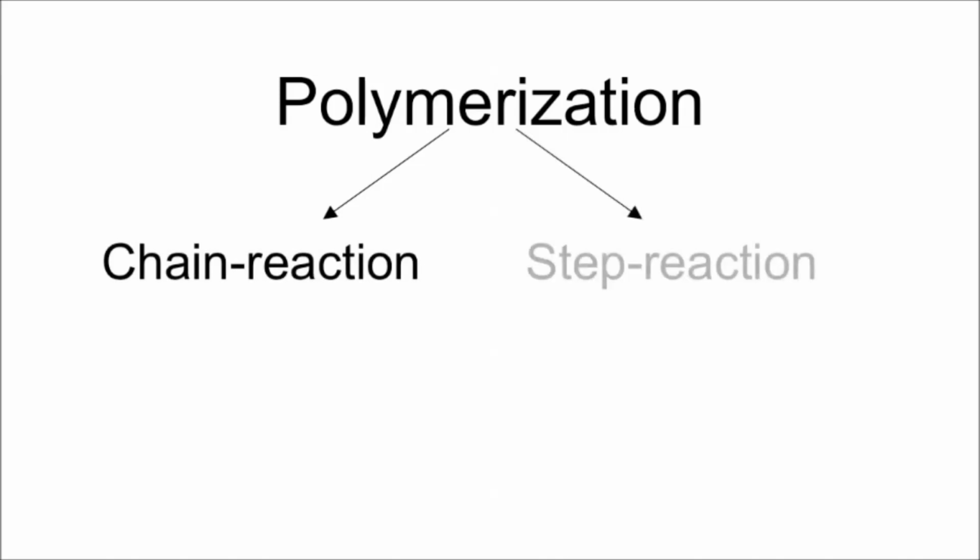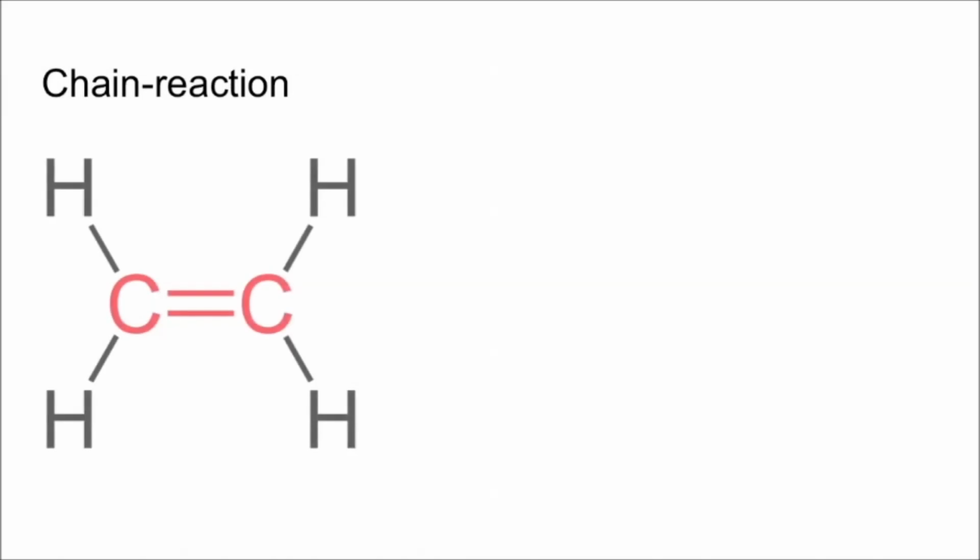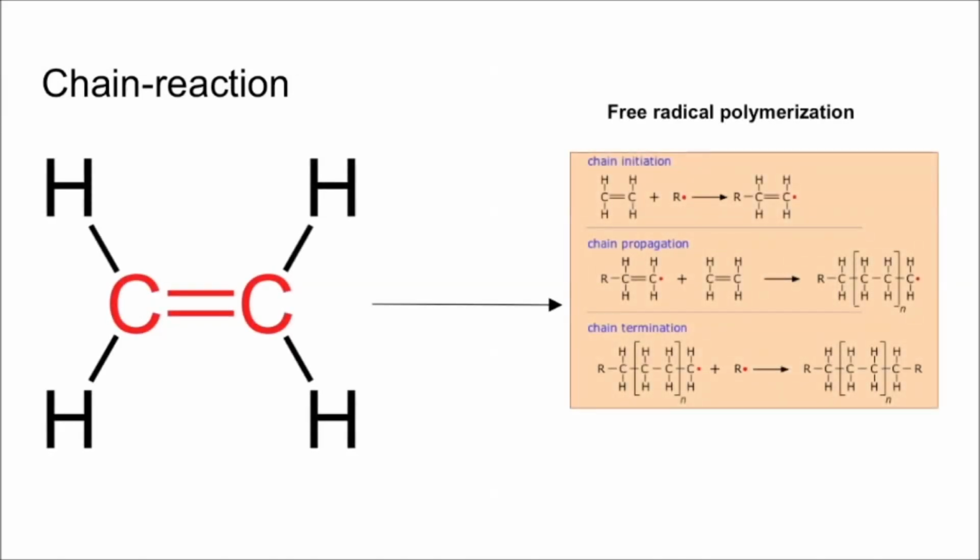The chemical reaction in which high molecular mass molecules are formed from monomers is known as polymerization. There are two basic types of polymerization: chain reaction, or addition, and step reaction, or condensation polymerization. Chain reaction polymerization. This type of polymerization is a three-step process involving the two chemical entities, monomer and at least one carbon-carbon double bond. Ethylene is one example of a monomer. It is used to make a common polymer.